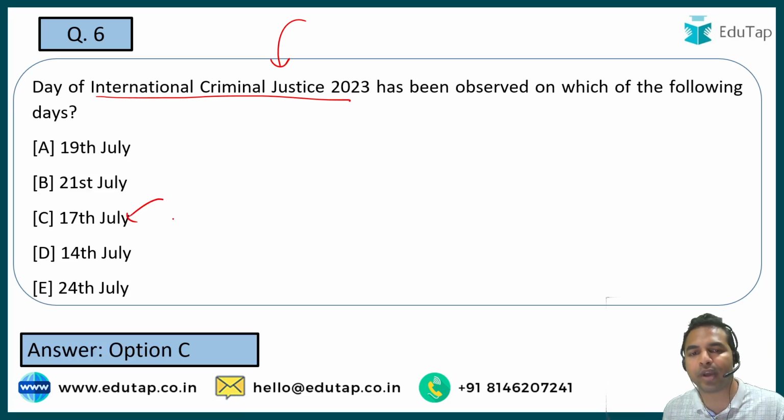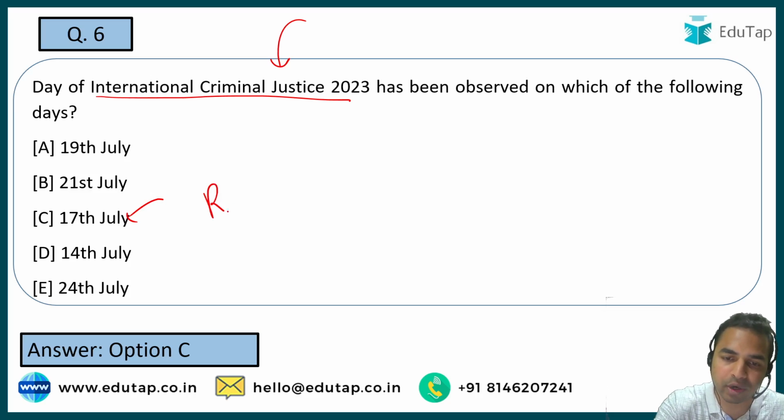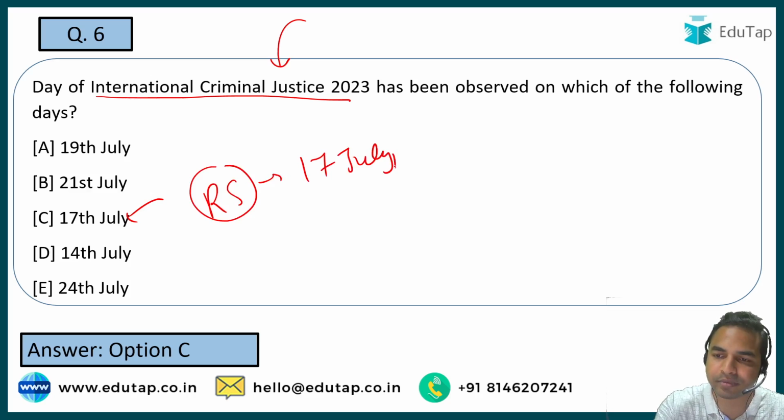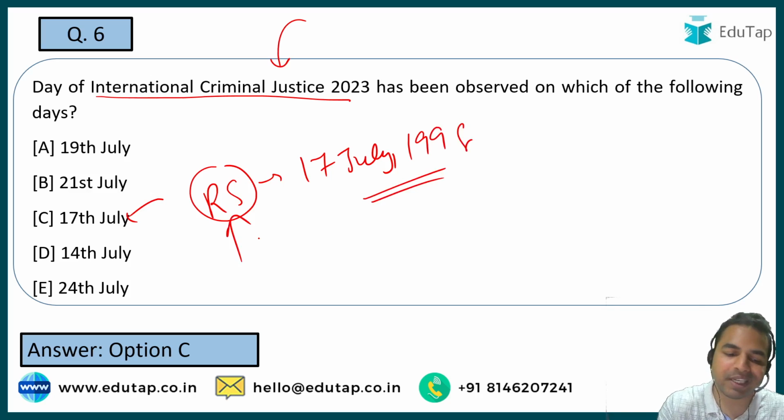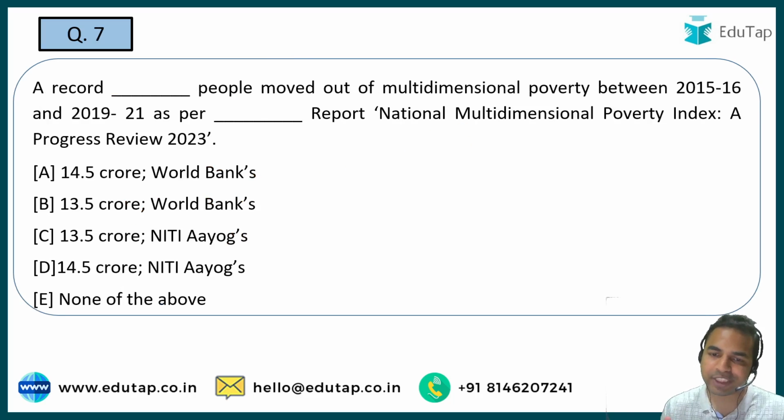So let me tell you guys, the Day of International Criminal Justice marks the anniversary of the Rome Statute, which was signed on 17th of July 1998. And guys, this particular statute basically seeks to protect people from genocide, crimes against humanity, war crimes, etc. So that is why this particular thing was launched. Let's move on to the next question, guys.